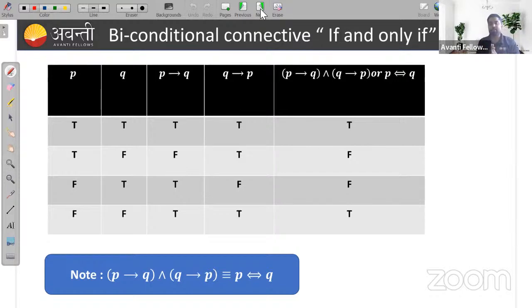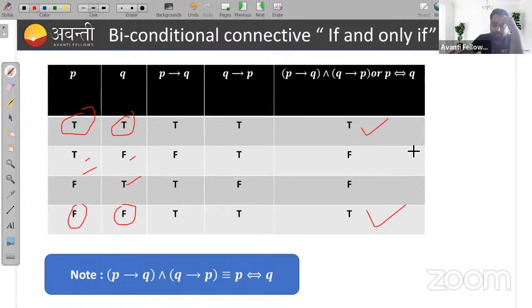Then we can say the biconditional statement, P if and only if Q, is true when both the statements are either true or false. In these two cases we are getting T. Otherwise it is false.